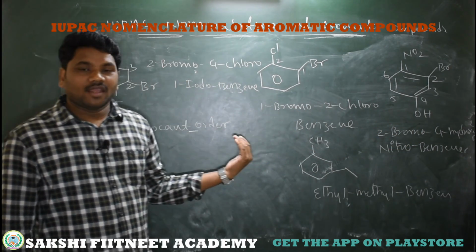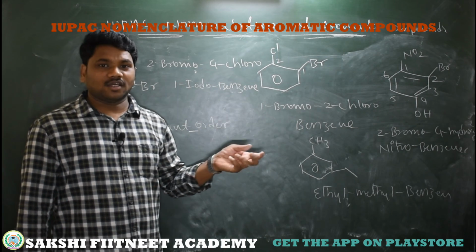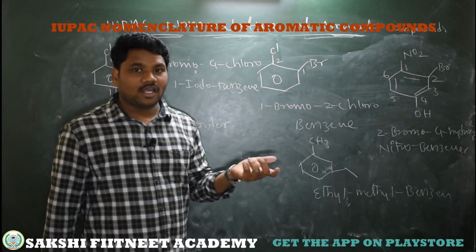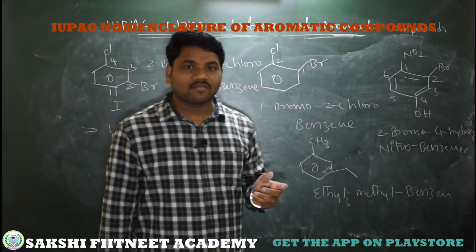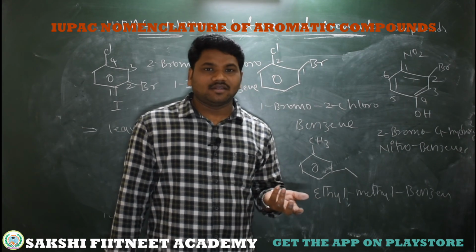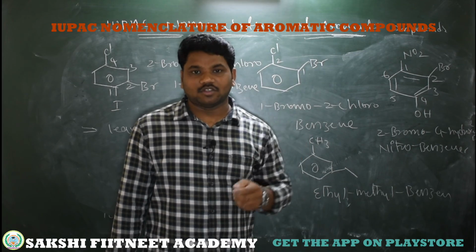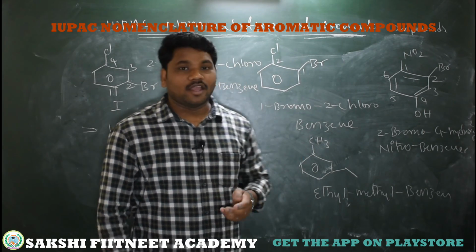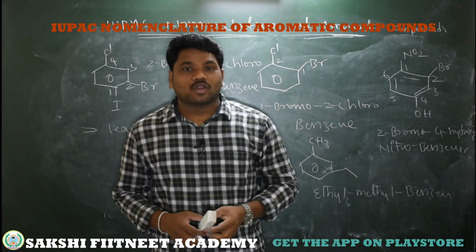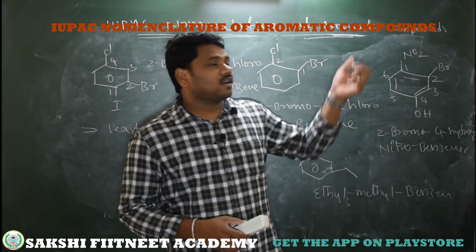So coming to disubstituted, we can follow ortho relation, meta relation or para relation. When we have a mono substituent, we have a common name as well as an IUPAC name based on the substituent. So I hope you understand well how to write an IUPAC name for aromatic compounds.